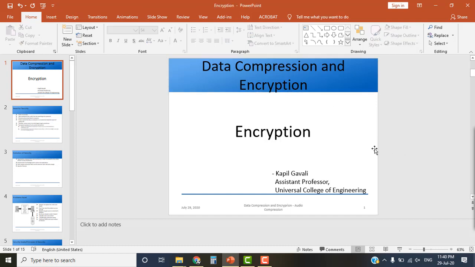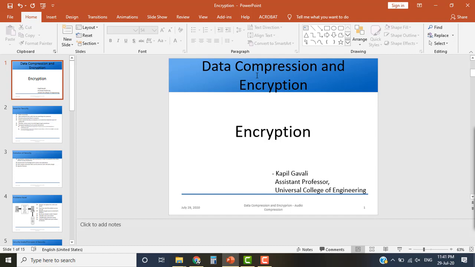Now what happens is we studied why compression is important, right? So we also studied that it is not about only storing the data, it is also about transmitting the data, right? Because if you have a huge amount of data, it will take more time to transmit. So that's why compression is important. And we studied text compression, for which lossless compression is required. So we cannot have lossy compression for text compression.